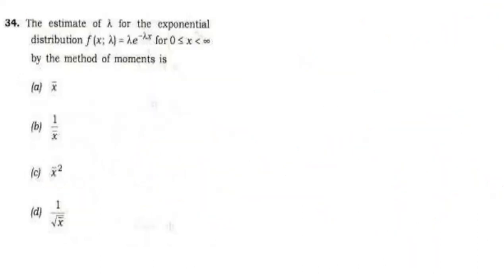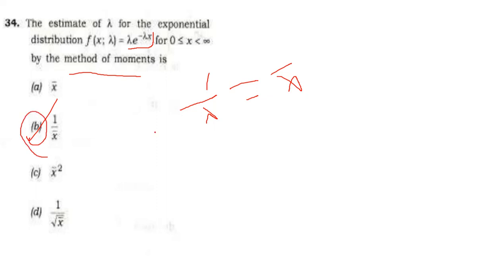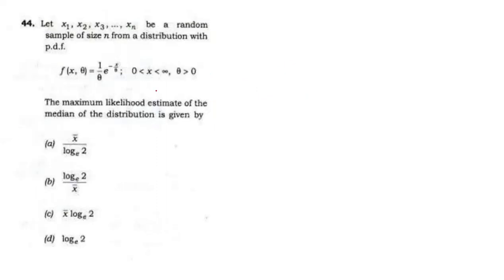This is the estimate of lambda for the exponential distribution. This is the PDF of the exponential distribution. Now we find the method of moments for lambda. We know that 1 upon lambda equal to x bar. So we need lambda, so lambda equal to 1 upon x bar. This is the answer for question number 34. Now we can move to one more question.